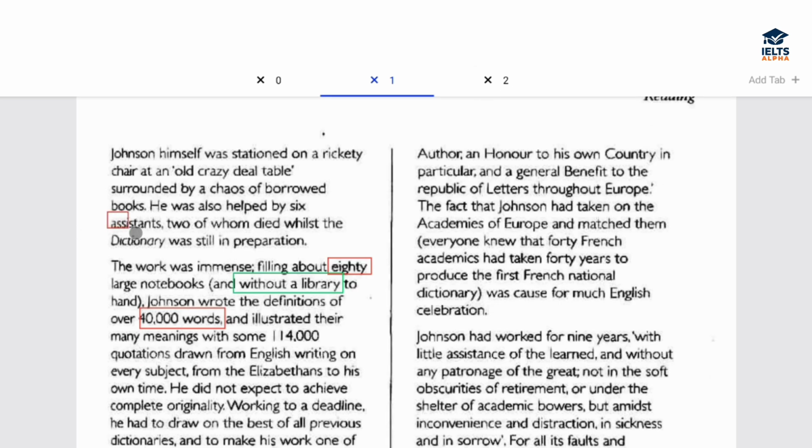Assistants. Now the answer, two of whom died whilst the dictionary was still. See, these two words here are very important. While means it was still going on. The preparation was still going on. Okay, and they died before even the dictionary was published.